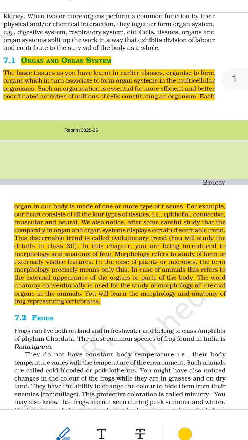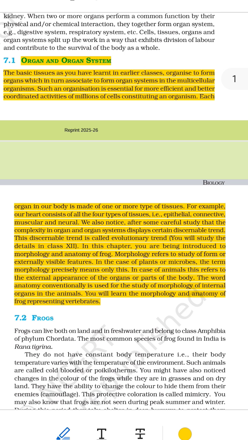Multicellular animals, like frogs and humans, have bodies made of millions of cells. These cells are not all the same. They do different jobs. To manage this, the body is organized step by step. Cells form tissues. Tissues form organs. Organs form organ systems. All organ systems together form the complete body. This organized system makes it easy for all parts of the body to work smoothly and together.